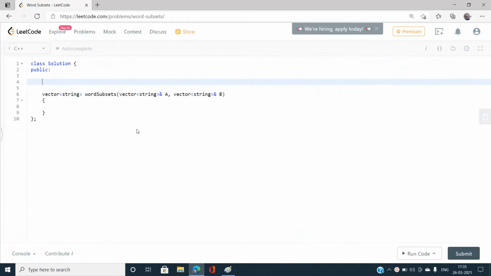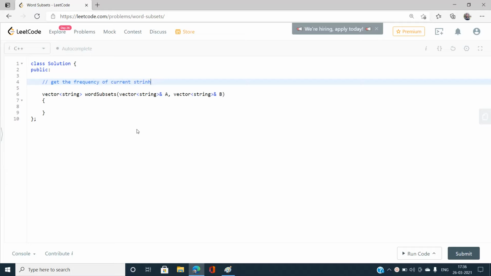Okay, so let's start with the coding part, and I'm going to explain along with why this is happening and why I'm going to do this. Okay, so let's do it side by side. I think I need the frequency, that is, get the frequency of the current string.